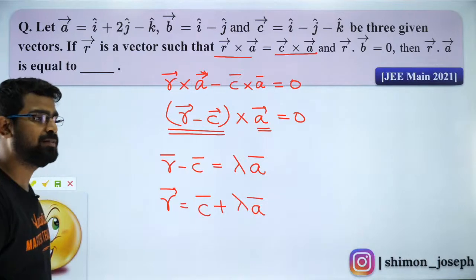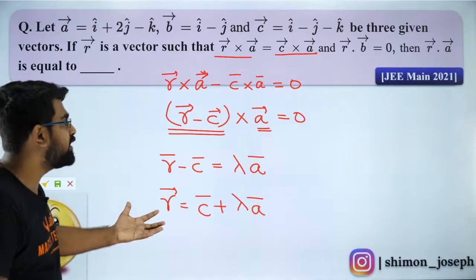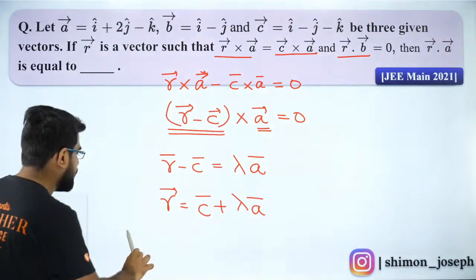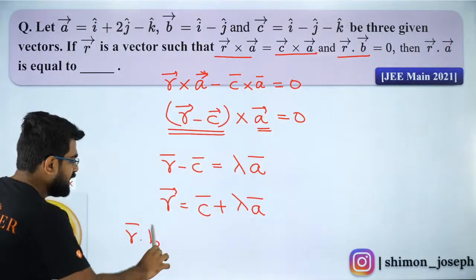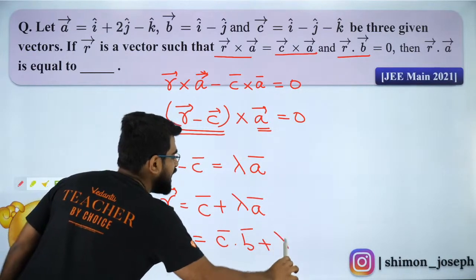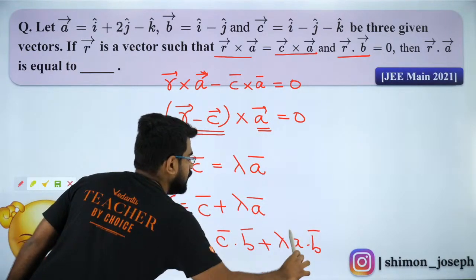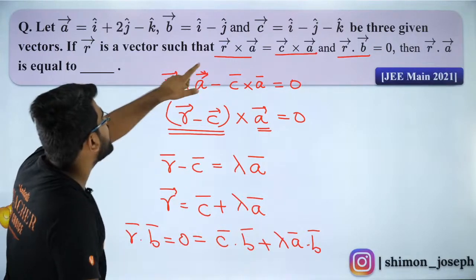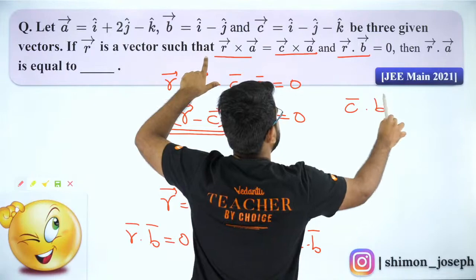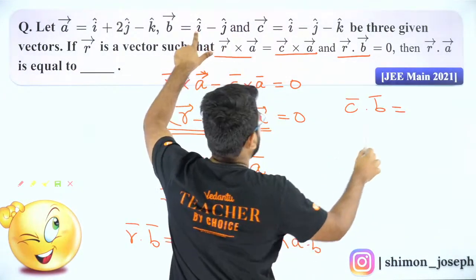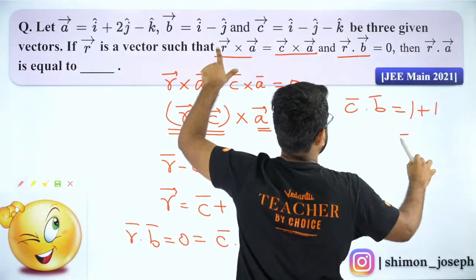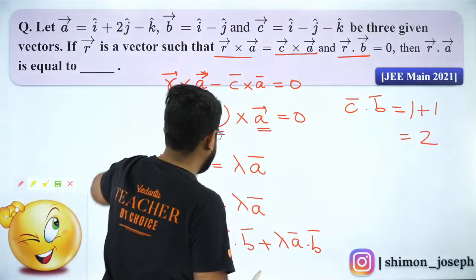Are you all cool with it? That's it. Now what do we know? R dot B is 0. So let's do R dot B. R dot B is equal to 0, which will be equal to C dot B plus lambda A dot B. So what is C dot B? Can you guys do it along with me? C dot B is equal to 1 into 1, which is 1, minus 1 into minus 1, which will be plus 1. So C dot B is 2.